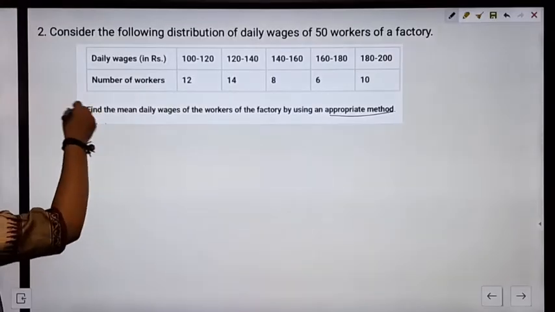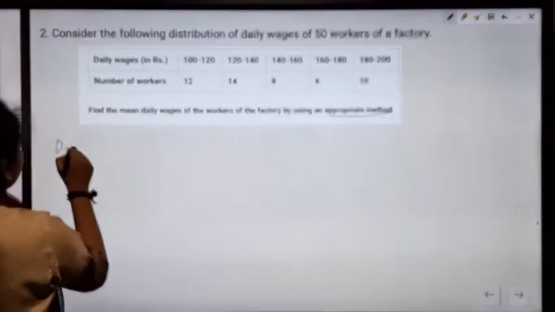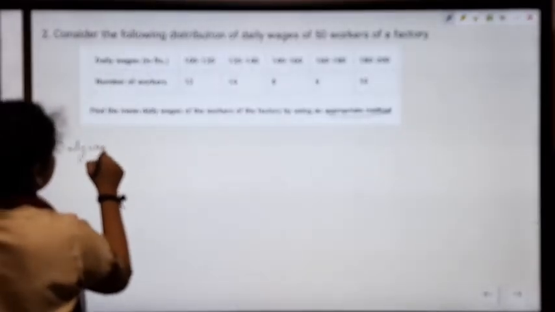First of all, let's arrange the table properly. So here we have daily wages.